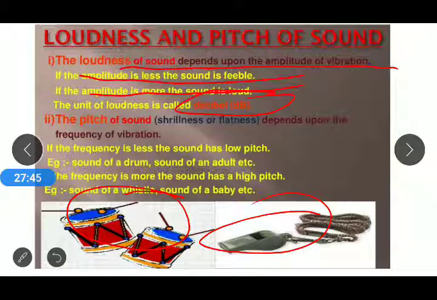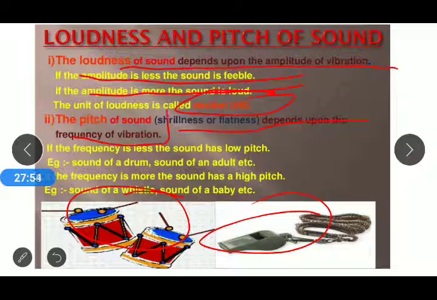What is the pitch or shrillness of a sound? The pitch of a sound depends on the frequency of a vibrating body. The number of vibrations in 1 second is known as the frequency. If the frequency is less, the sound has a low pitch.